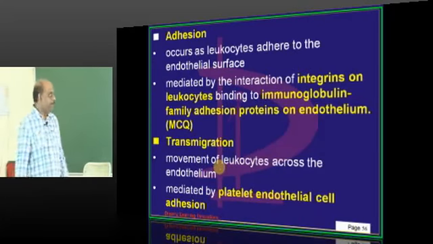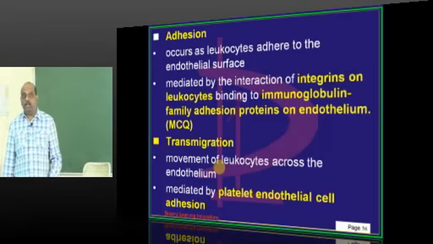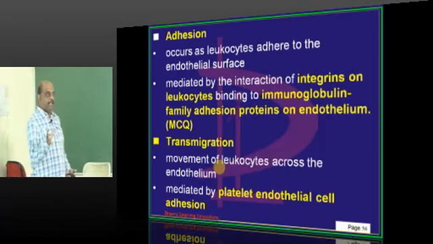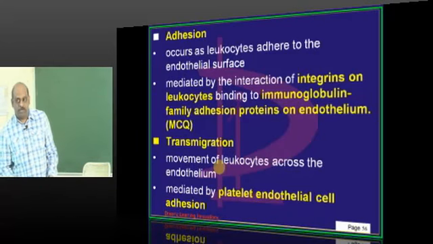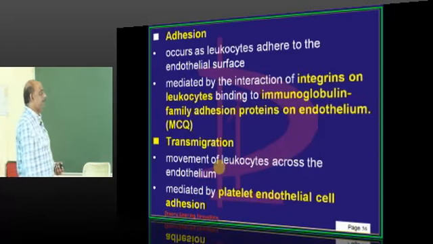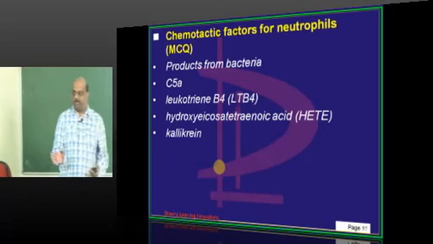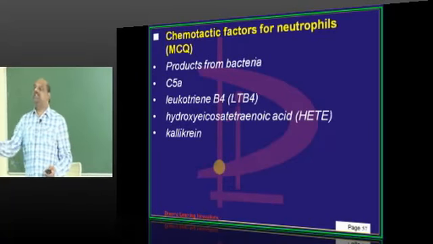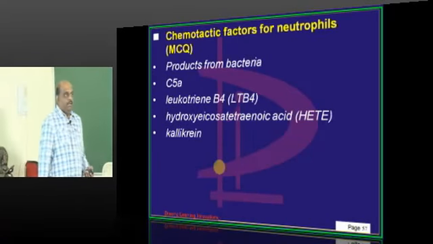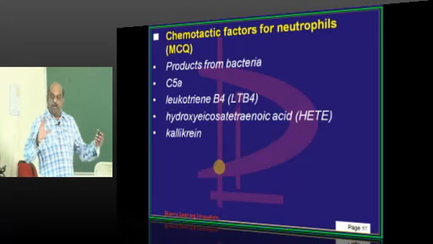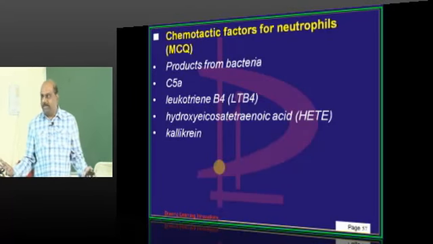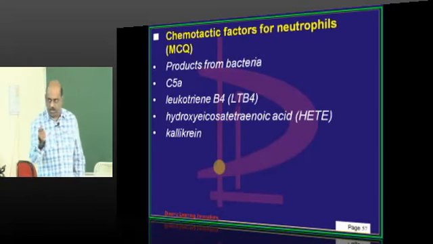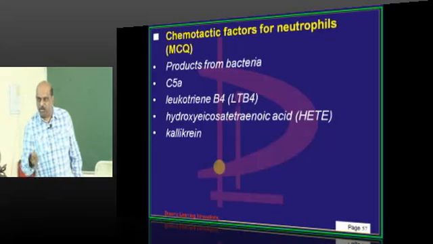Across the vascular endothelium, we have the platelet endothelial cell adhesion molecules, which are basically the mediators of that transmigration. Then somehow they have crossed the vascular endothelium and entered into the interstitial tissue. Then they need to locate. They need to put on a torch and see where the inflammation is and they need to go there.